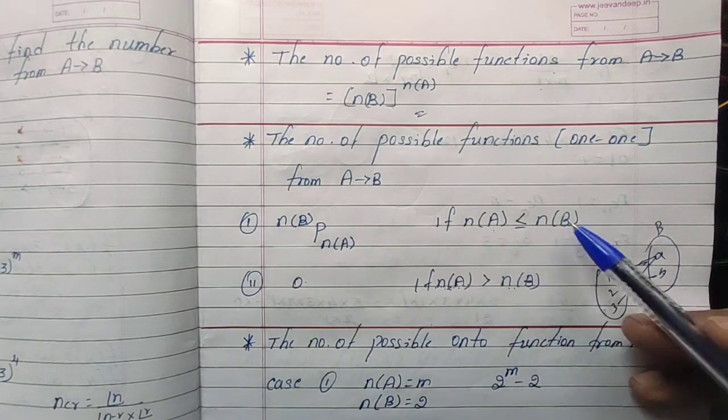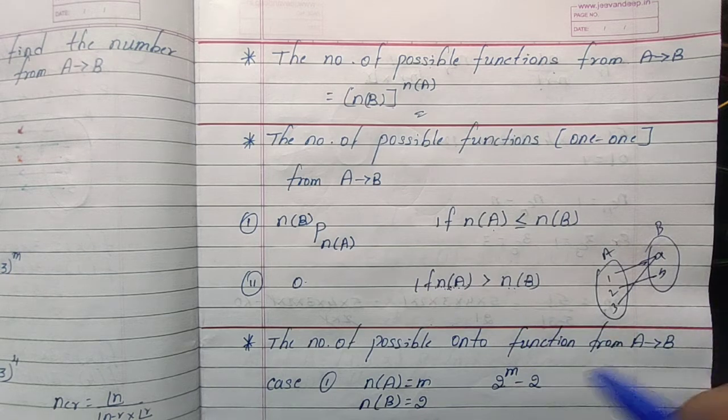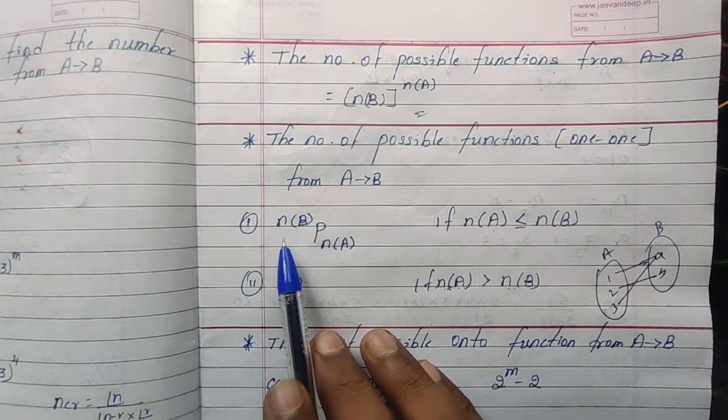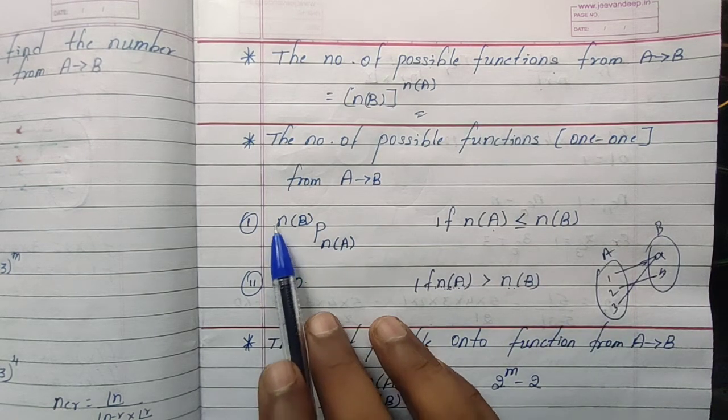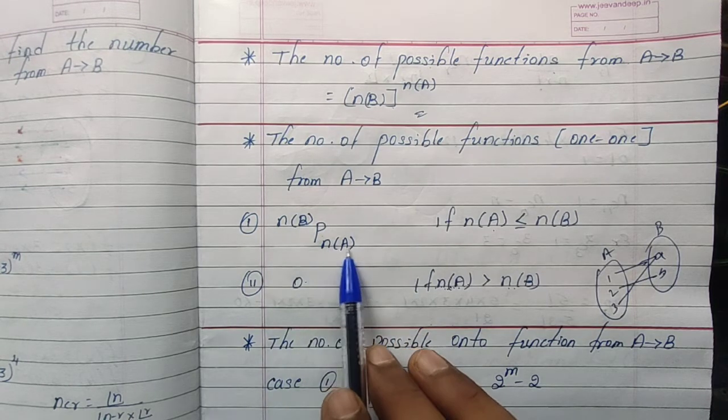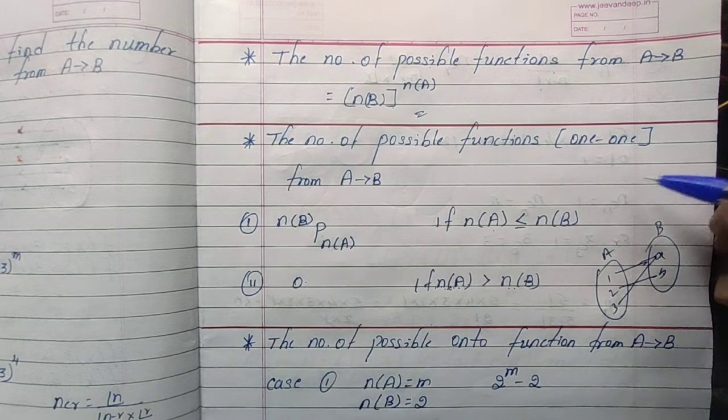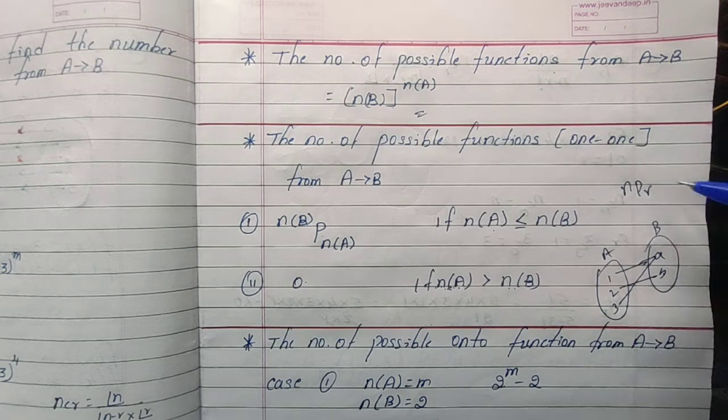Now, if n(A) is less than n(B), how many possible 1 to 1 functions? n(B) P n(A). What is this? It is nothing but permutation, nPr. This I will explain next. After these formulas, I will explain how to find nPr and nCr.